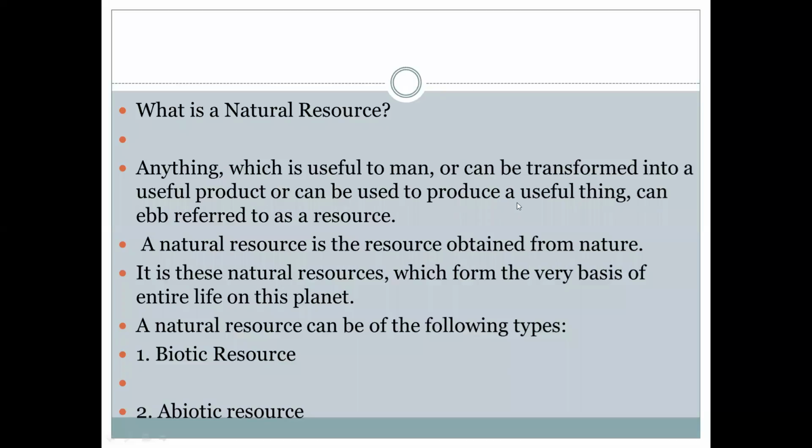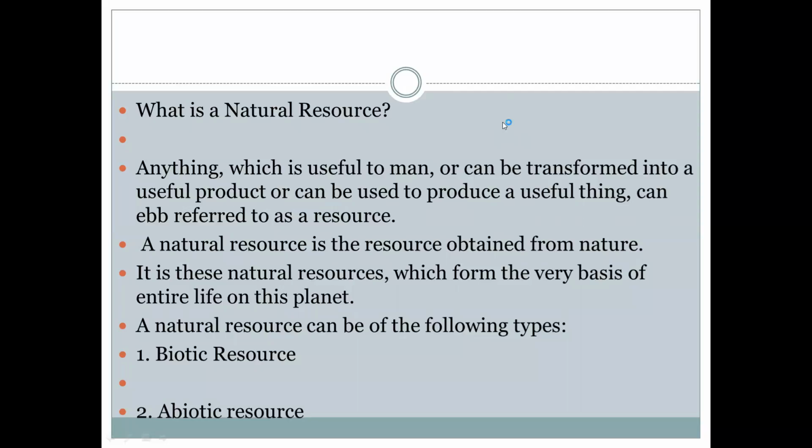Did you understand ecosystem? So we are seeing the third unit, natural resources. What is natural resource? We have to see natural resources, how they are utilized, how to maintain these natural resources.